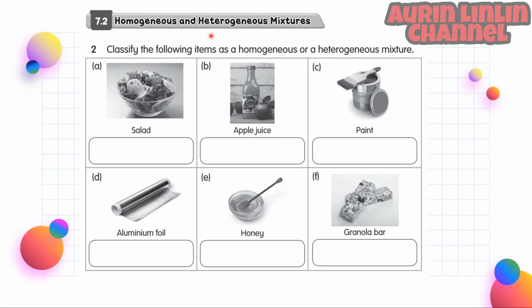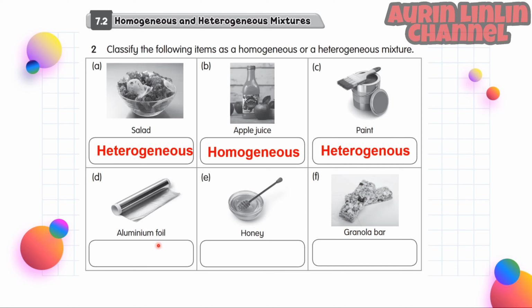7.2 Homogeneous and heterogeneous mixtures. Classify the following items as a homogeneous or a heterogeneous mixture. A. Salad. It is a heterogeneous mixture. B. Apple juice. It is a homogeneous mixture. C. Paint. It is a heterogeneous mixture.